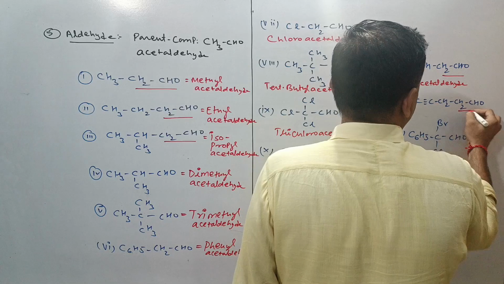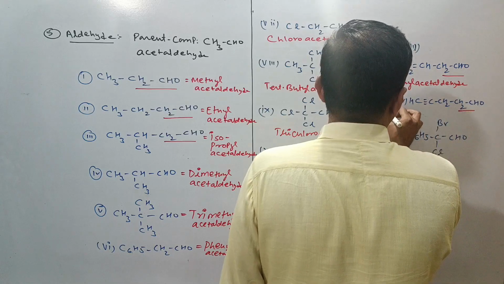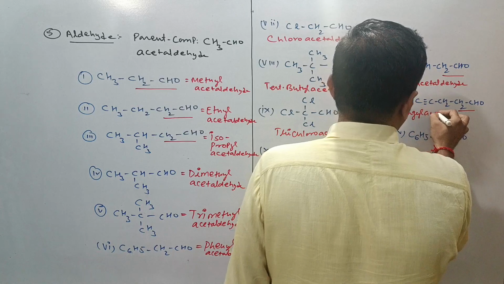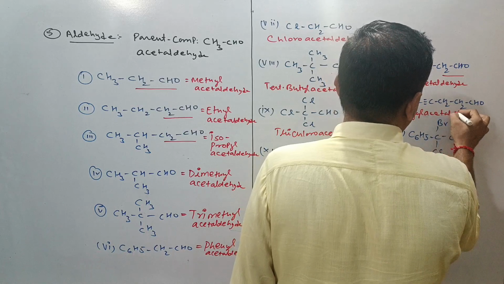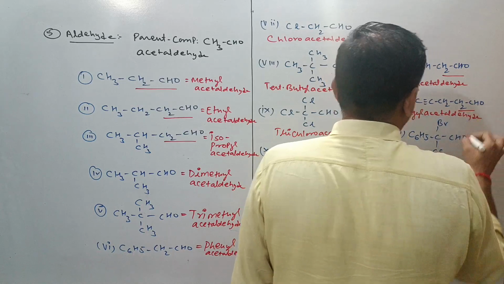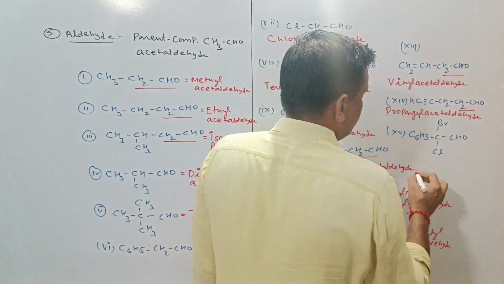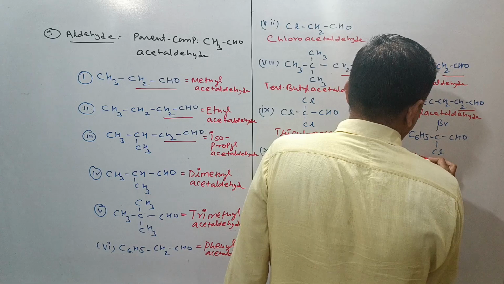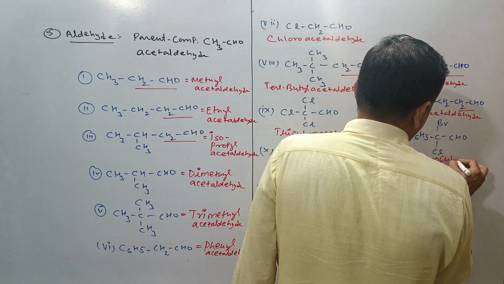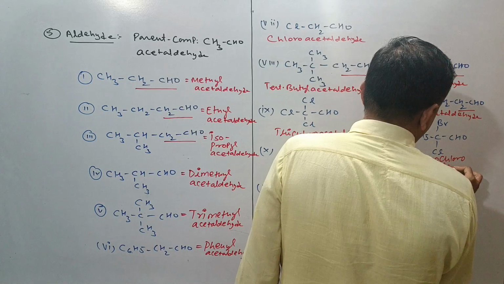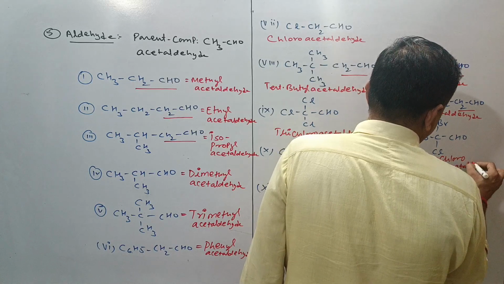This is acetaldehyde with propyl, so it will be propyl acetaldehyde. And the final one has phenyl, bromo and chloro, so it will be bromo, chloro, phenyl acetaldehyde.